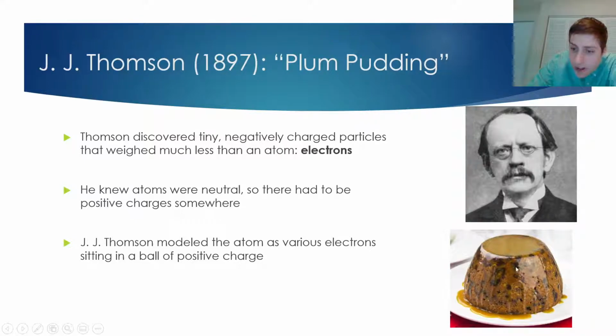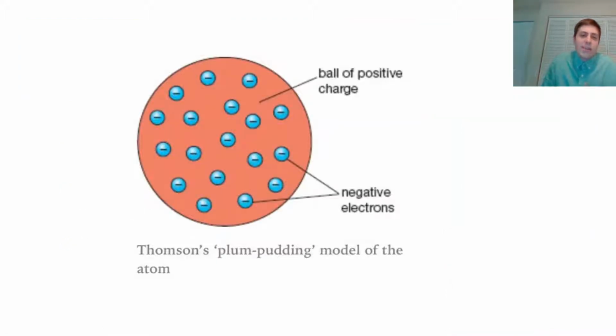So anyway, in this metaphor, the pudding is the positive charge, and the individual plums are the electrons. So these electrons are just sort of sitting in this ball of positive charge. And we can see a close-up version of this model for the atom here. So you've got our sort of soup of positive charge, and then these negative electrons just sitting around in it.